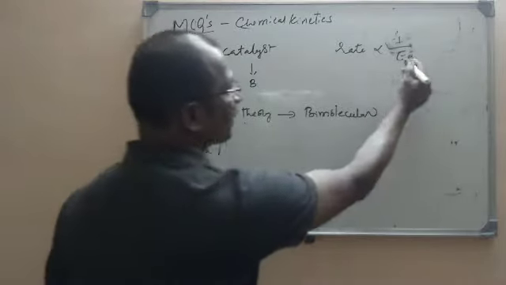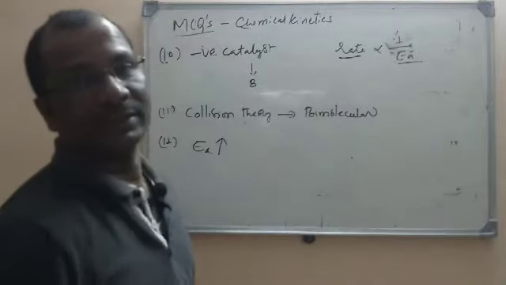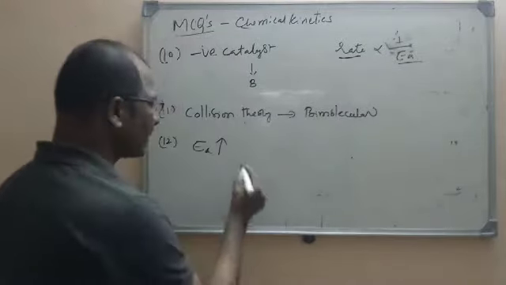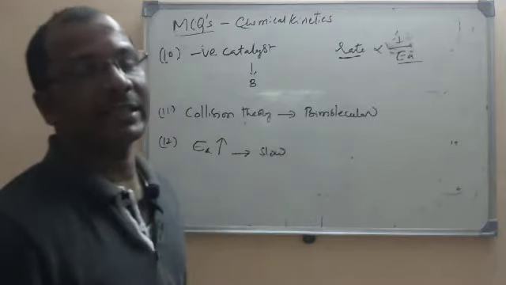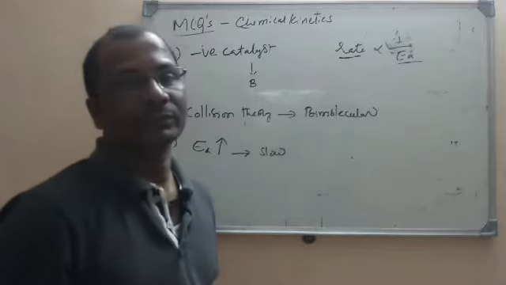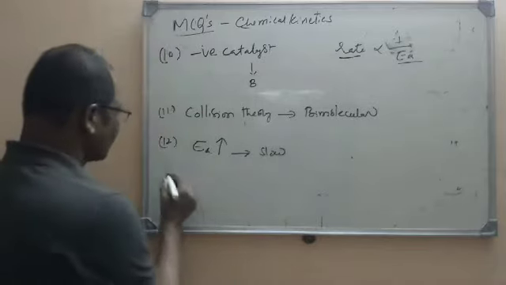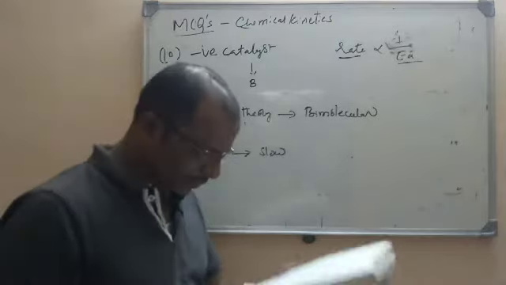Here if activation energy is high, the rate will be less. That means it is a slow reaction. Direct conceptual question. So it is a slow reaction. Why is it a slow reaction? Because activation energy is more. Now let us go for the next objective question.